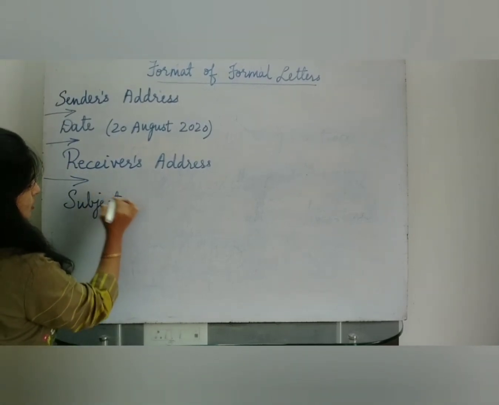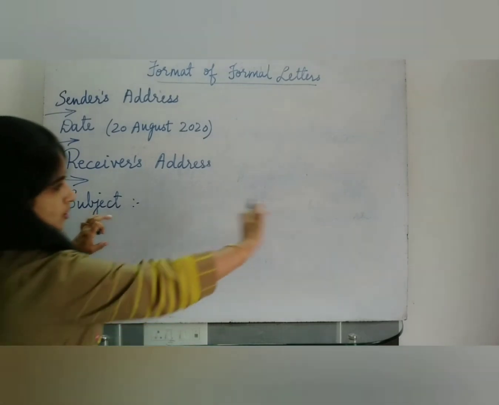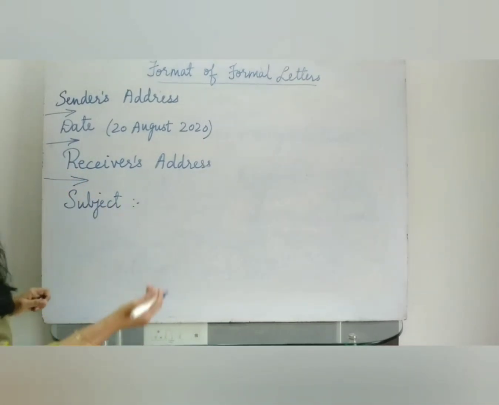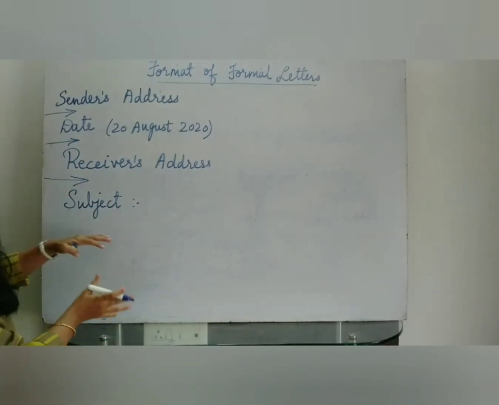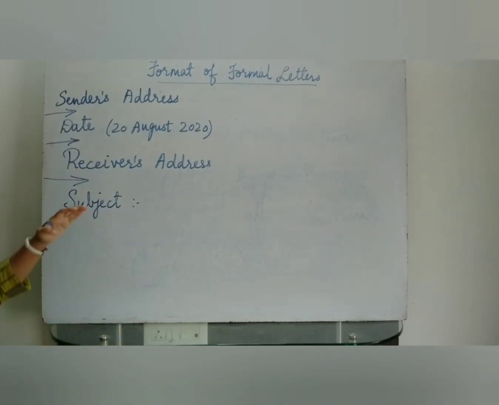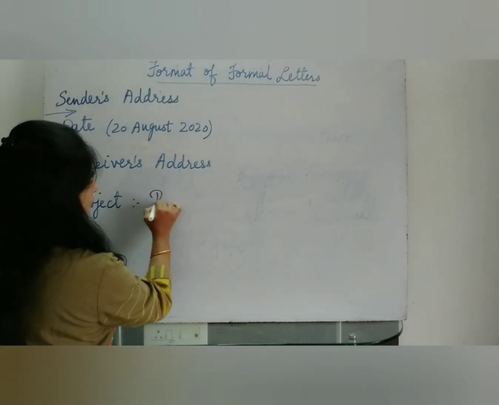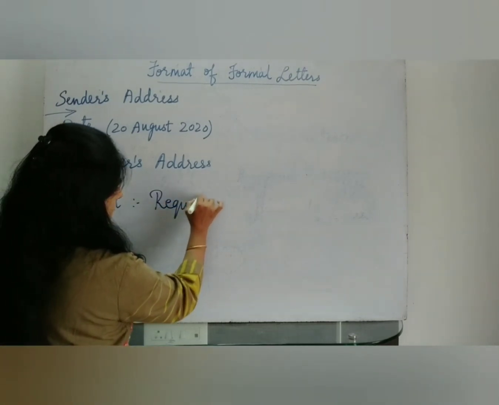Now what is this subject? Subject means the purpose of your letter writing, but it has to be written in a very small sentence and depends on what you are writing, depends on the content of your letter. Suppose in your letter you are writing the letter to request something. So your subject will start from requesting.